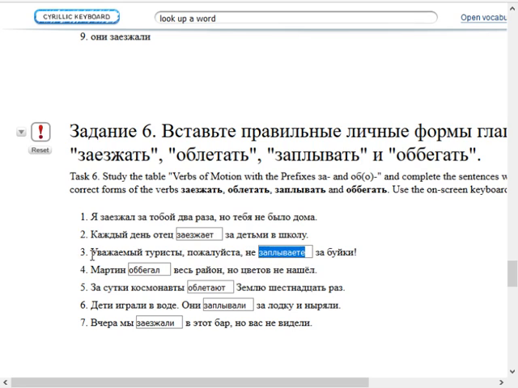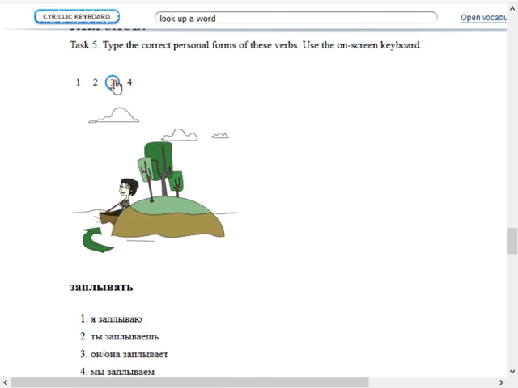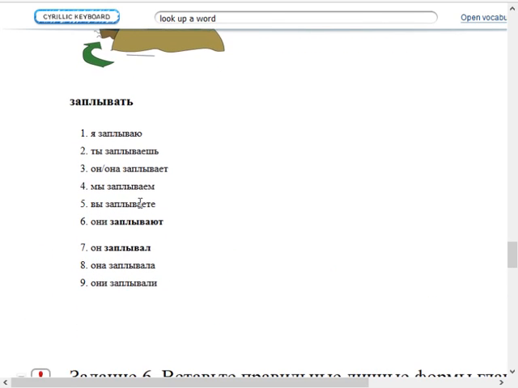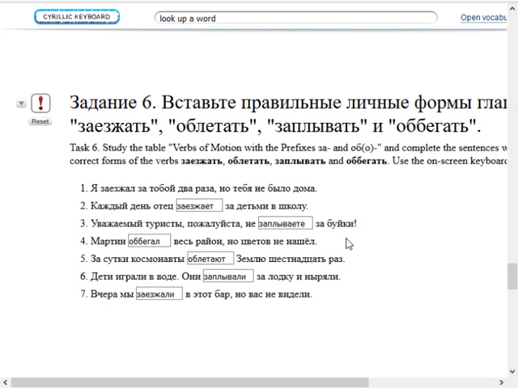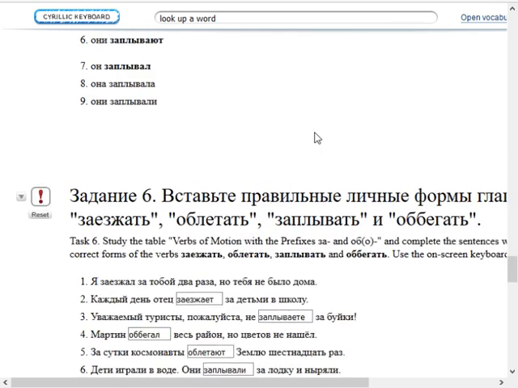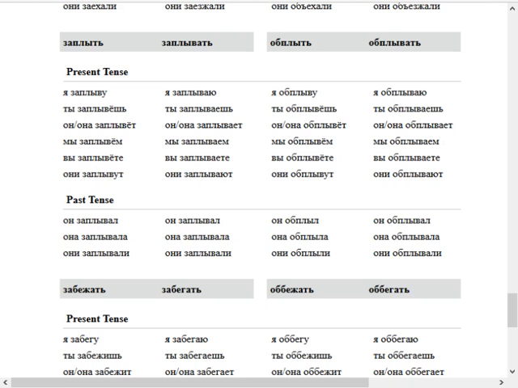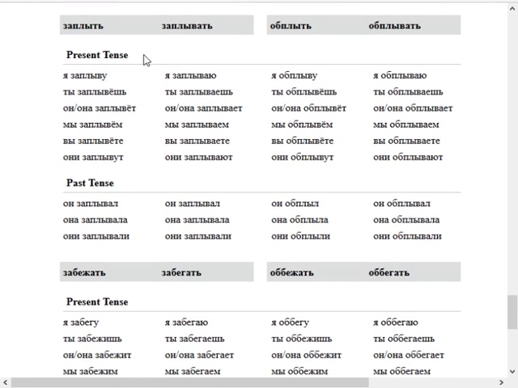This is problematic because it says, "Dear tourists, please do not swim behind the buoys in the water." Now, I took the word that we have here under zaplivat, which is zaplivайте. But my reference has a completely different word. You might think maybe they want the other one, zaplit, but the reference also doesn't say that. It actually says zaplivaitie.